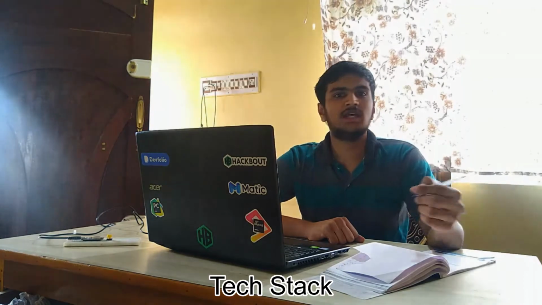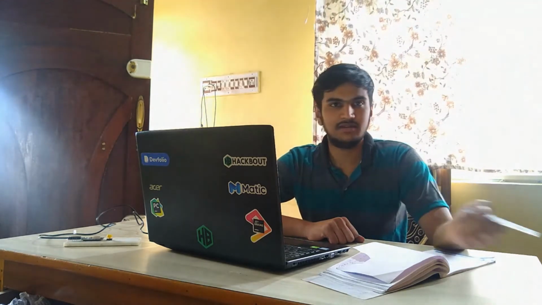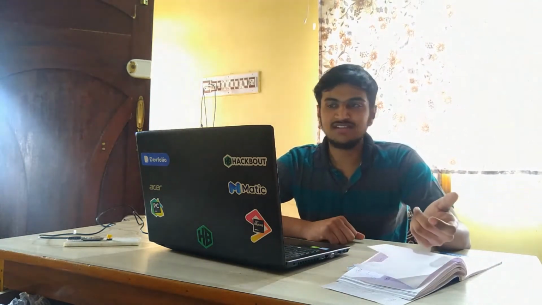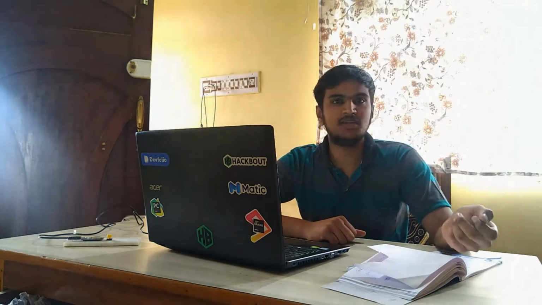Now let us see how this functions. The tech stack we have used in our project is hardware such as Raspberry Pi, web camera, speakers and microphones. For the software part, we have used Python, OpenCV, YOLO and speech recognition modules, and we have used Flask, MySQL database and HTML, CSS, JavaScript for the front end.